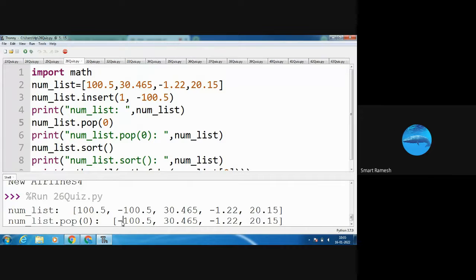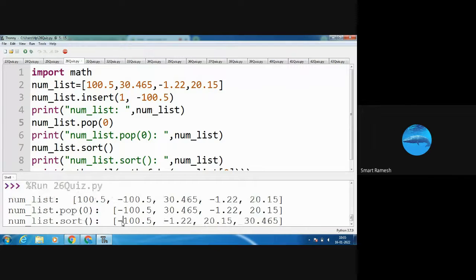So I am going to remove this item. After pop of 0 means I am going to remove the 100.5. So the remaining items are shown in the output screen.